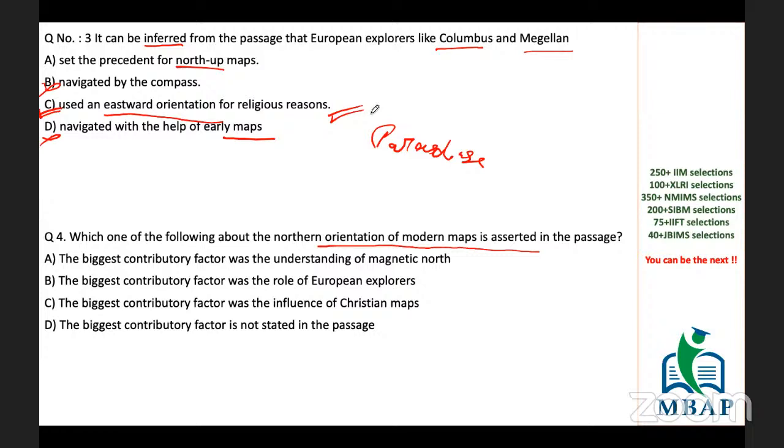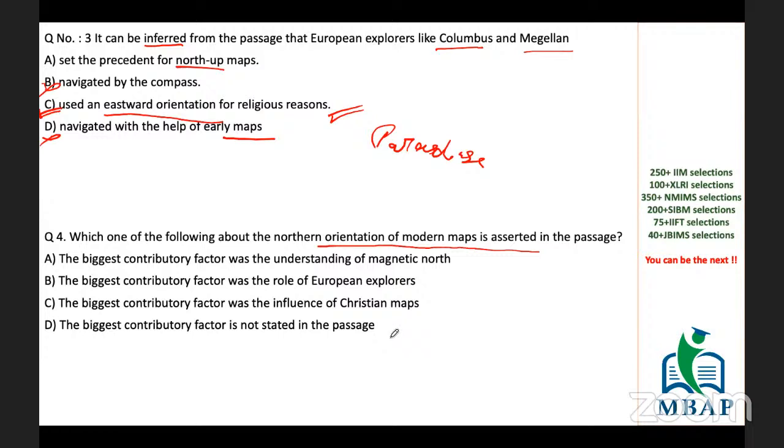Now, fourth says, which one of the following about the northern orientation of modern maps is asserted in the passage? Option says the biggest contributory factor was the understanding of magnetic north. The biggest contributory factor was the role of European explorers. The biggest contributory factor was the influence of Christian maps. The biggest contributing factor is not stated in the passage.